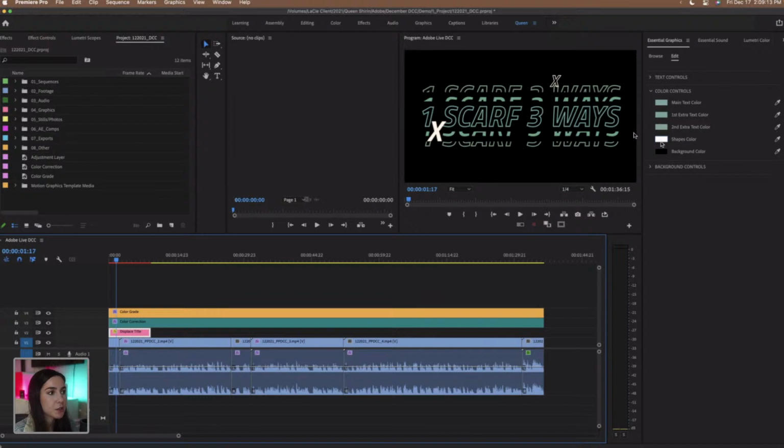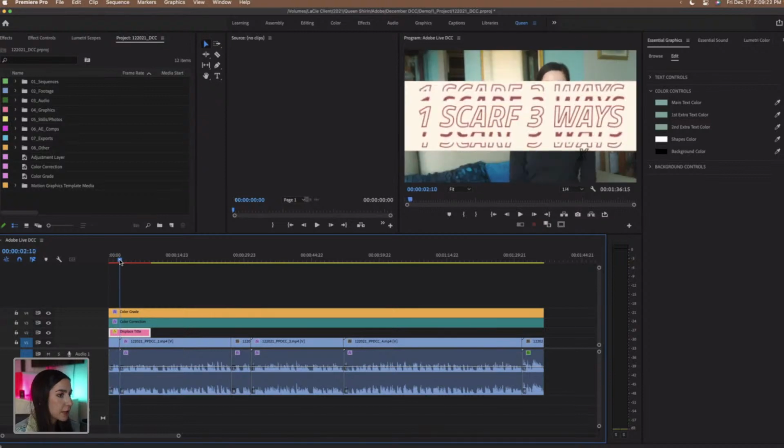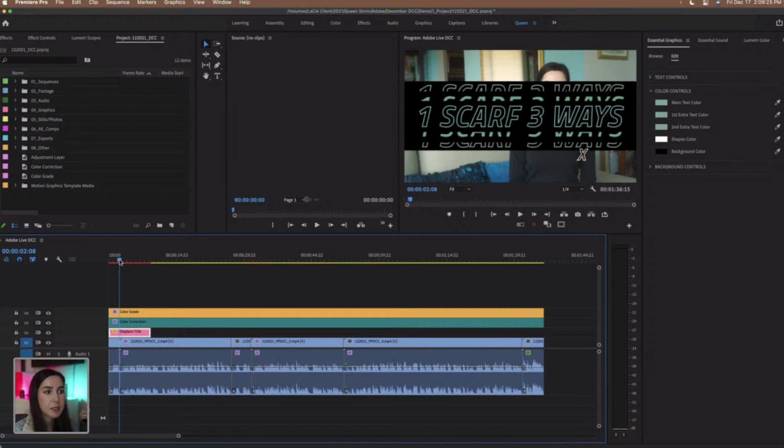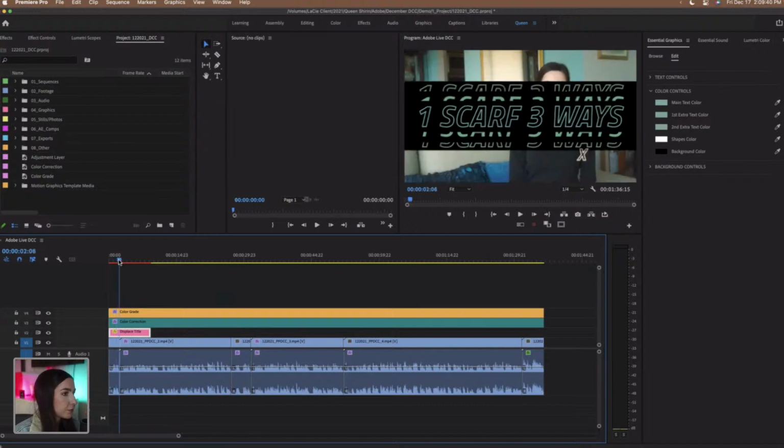That's our next option. These are the little X's that we're seeing popping up on screen. Let me scrub forward and see when those will stop coming in. So around here. Something that I'm keeping in mind as I'm looking at this is what color to choose that will pop out as this graphic is changing from being this black background to only having black around the text. If I change this X, for example, to something like black or a darker color, it'll blend in with that shirt that I'm wearing, and I don't really want that. I want something that'll stand out. So in this case, white is a great color option.